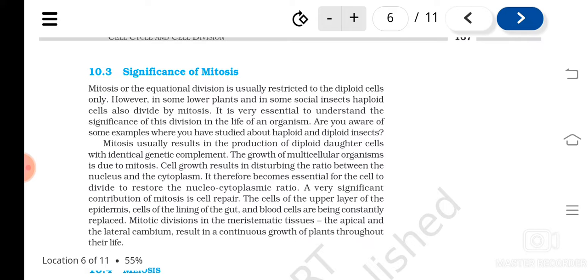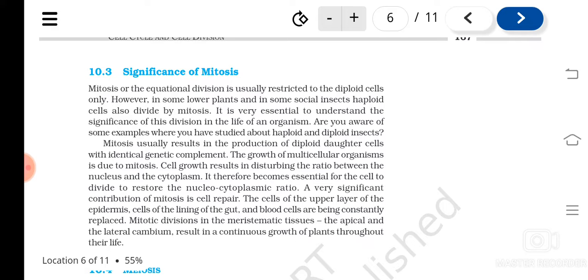When cell growth or cell enlargement happens, that disturbs the ratio between the nucleus and the cytoplasm, and this is the driving force for a cell to divide, to restore the nucleocytoplasmic ratio. So for the growth of the organism, mitosis is a must.